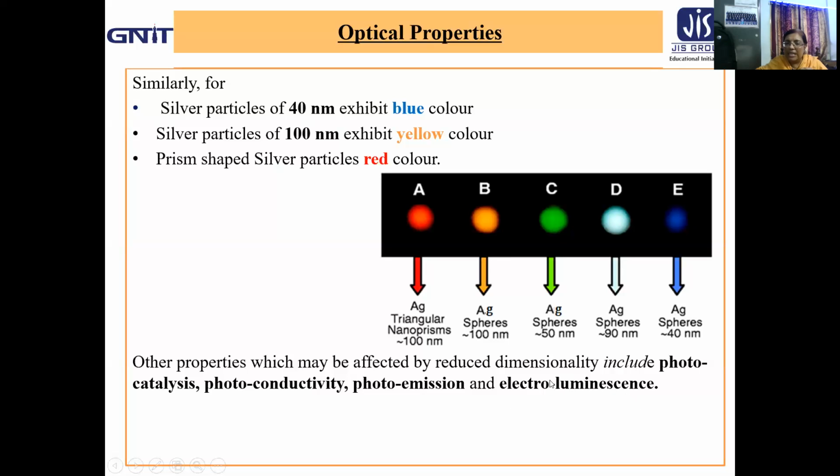So, these are a few other properties that we encounter when the size of the particles reduces to the nanometer range, obviously. Now, this is the portion in which the different properties which have very pronounced effect are discussed. Okay, I have discussed now.